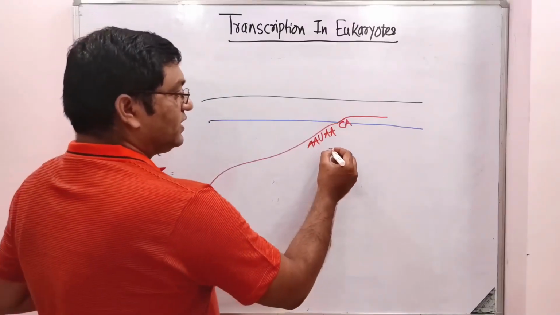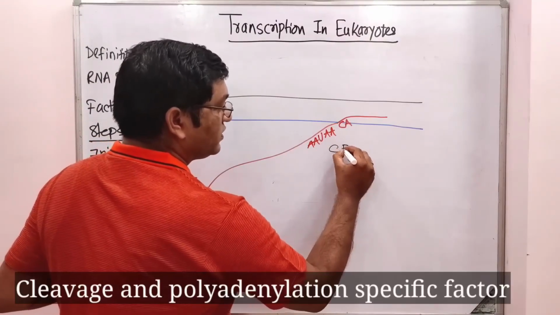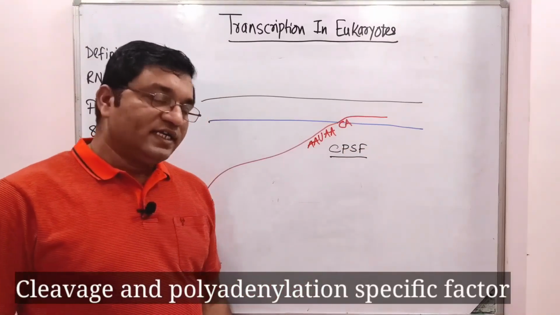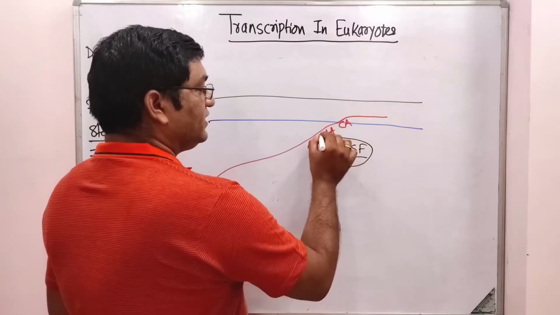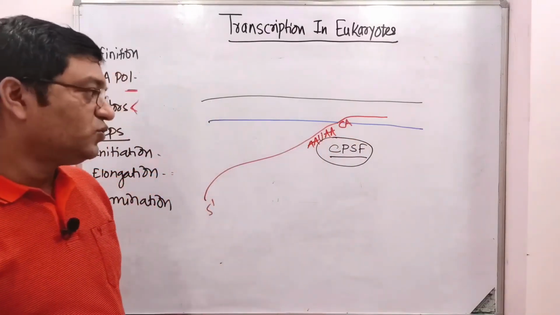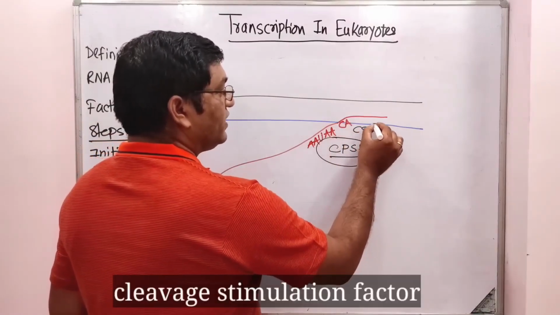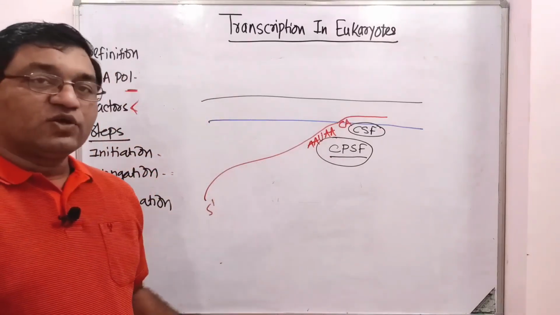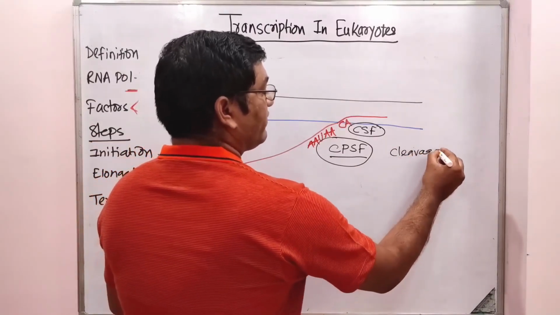One protein, the cleavage and polyadenylation specific factor, will attach to the sequence AAUAA, and cleavage stimulation factor will attach to the CA sequence, and they will recruit a factor known as cleavage factor.